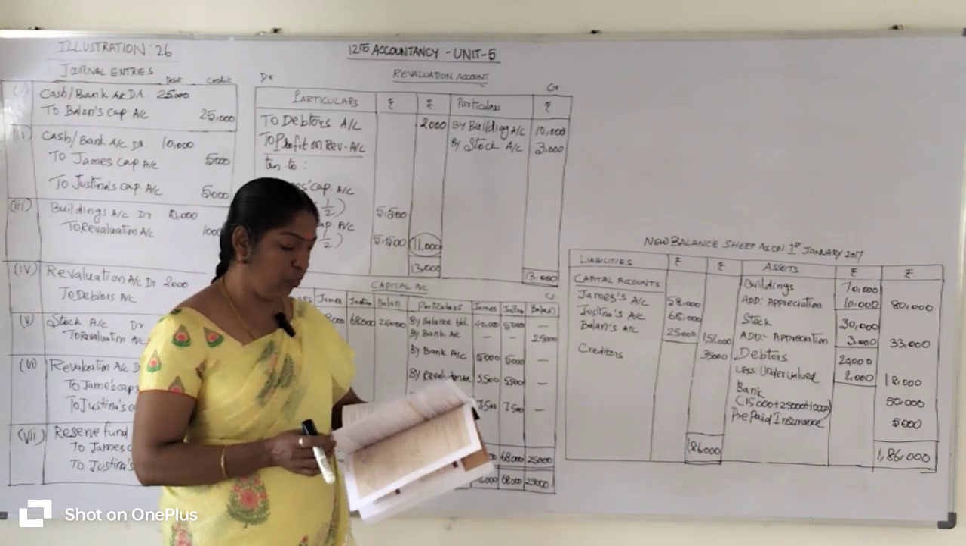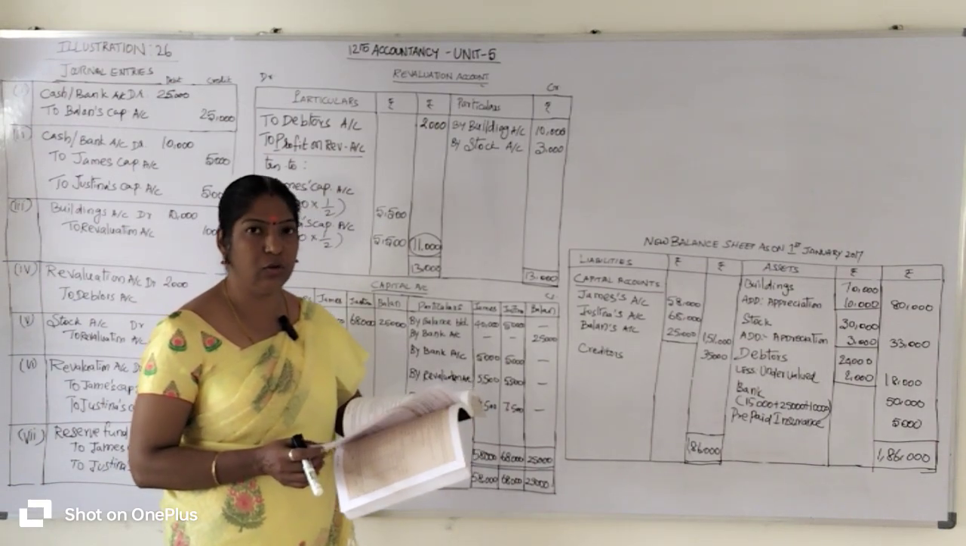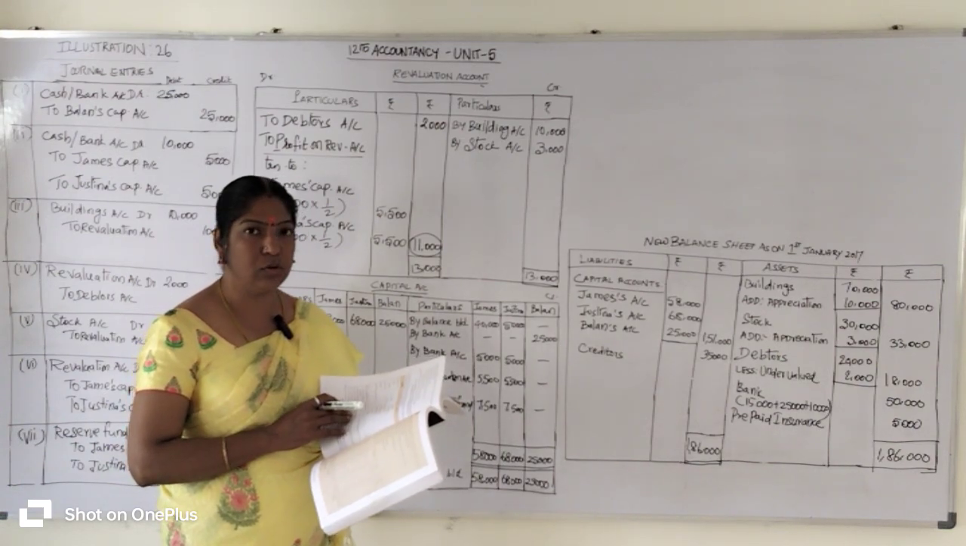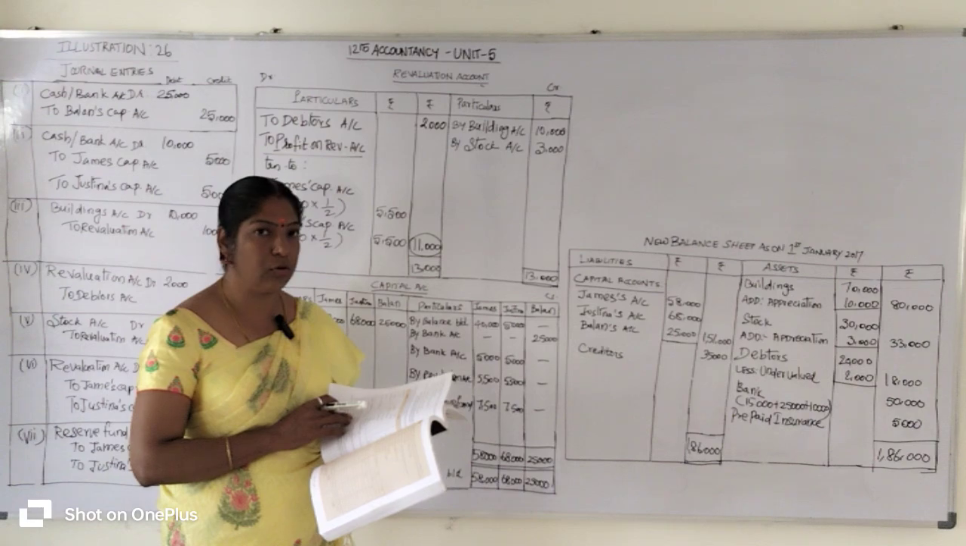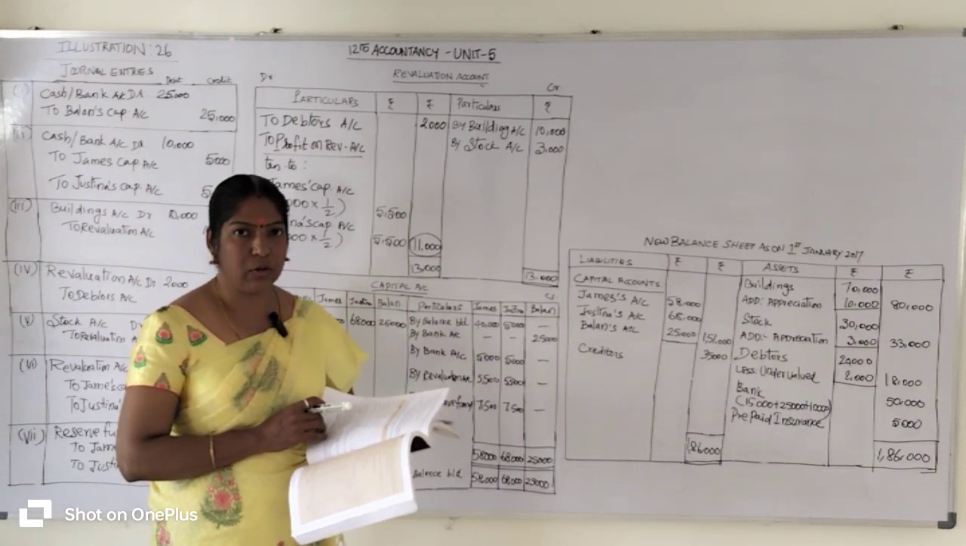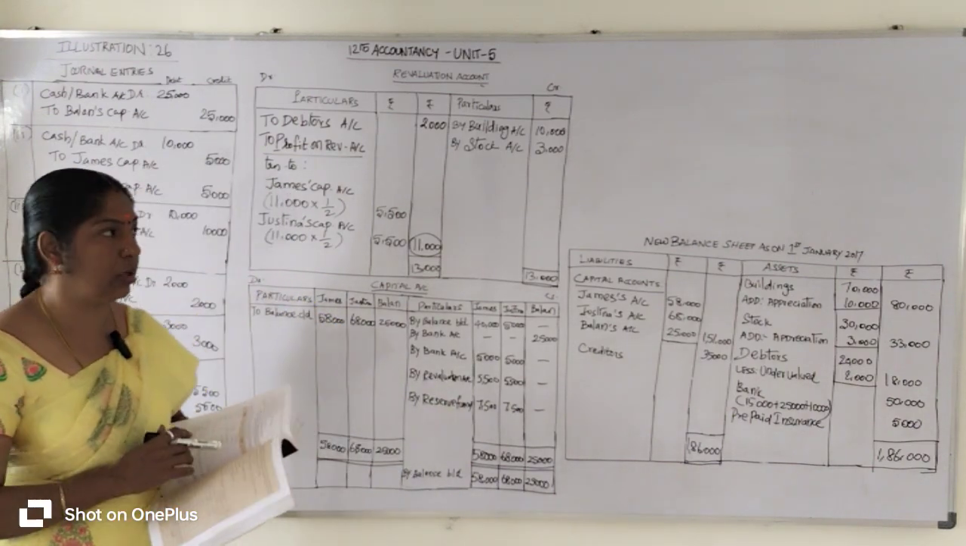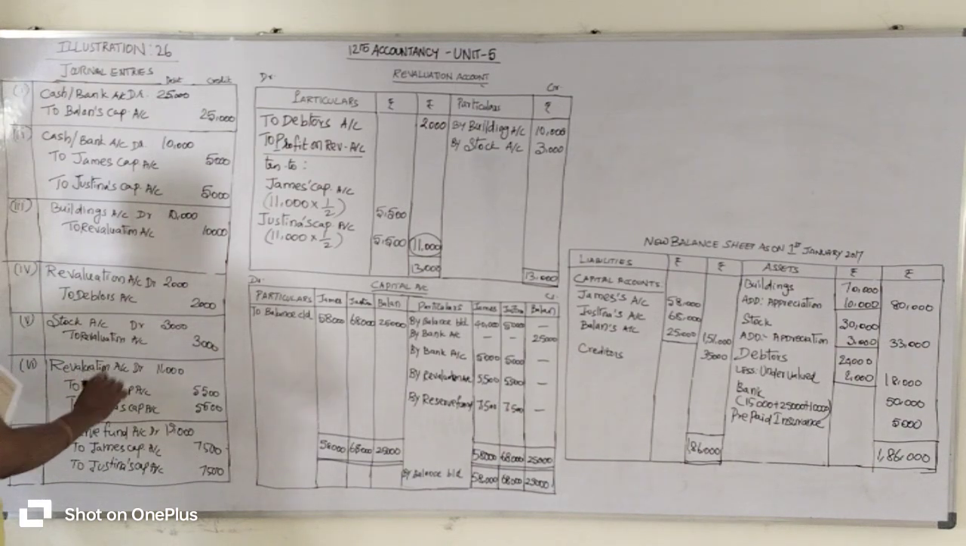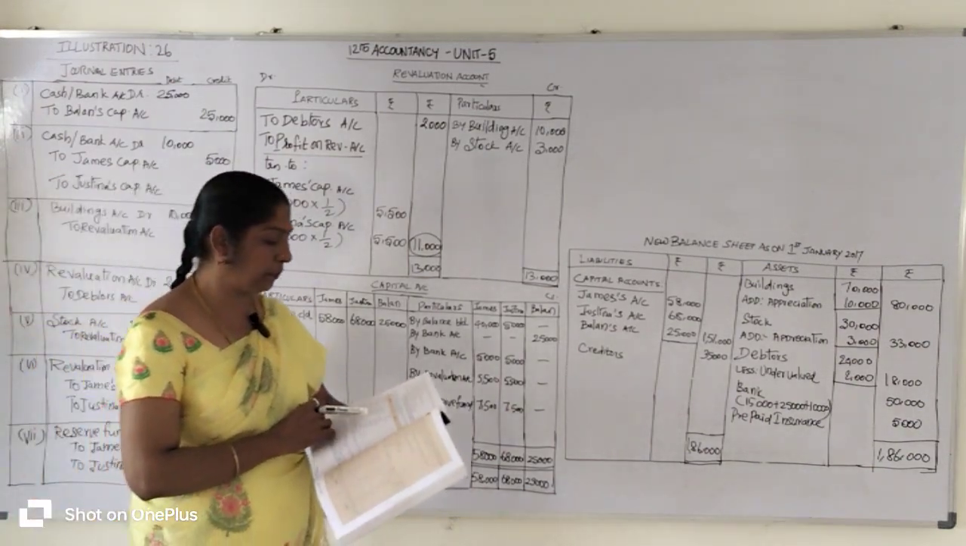Debtors 18,000 rupees. Debtors given in the question are 20,000 rupees. So debtors value decreases by 2,000 rupees. Debtors account decreases, asset account also decreases. Whenever asset account decreases, revaluation account is to be debited. Revaluation account at 2,000 rupees to debtors account 2,000 rupees.